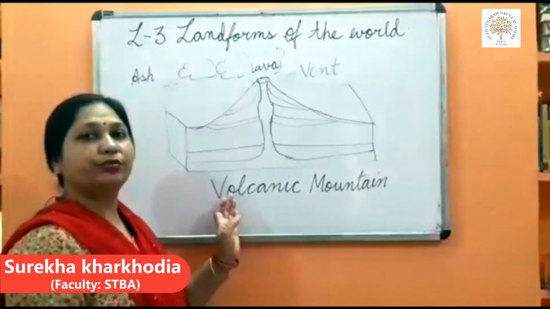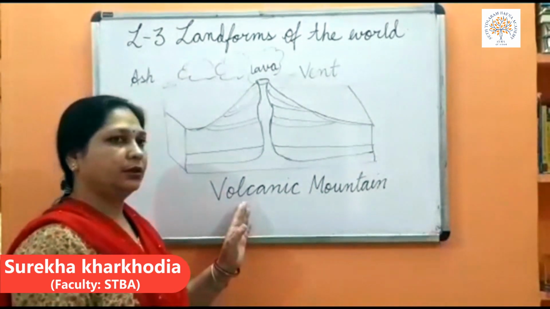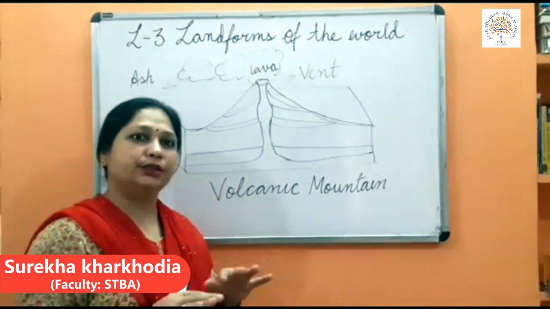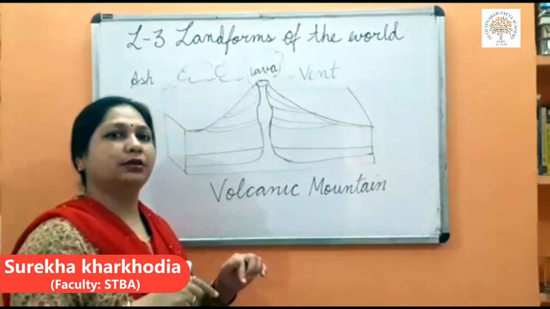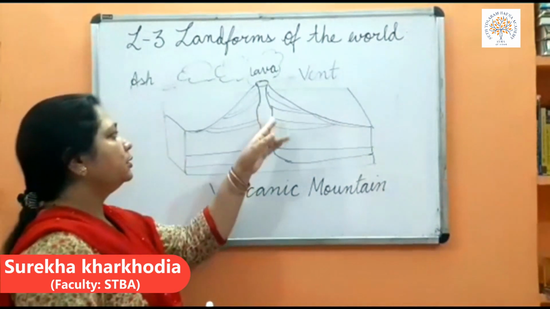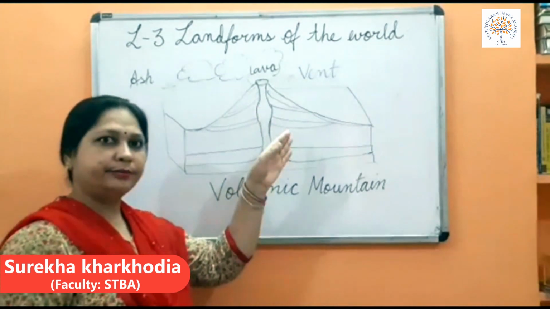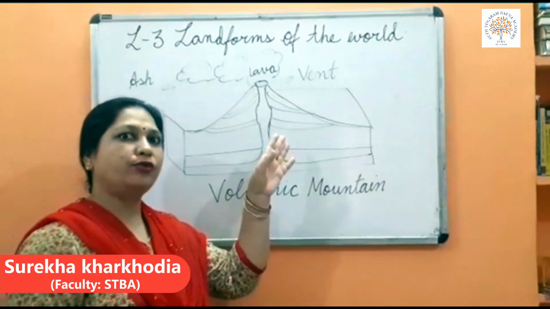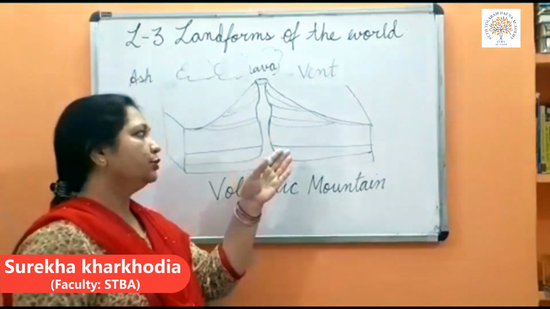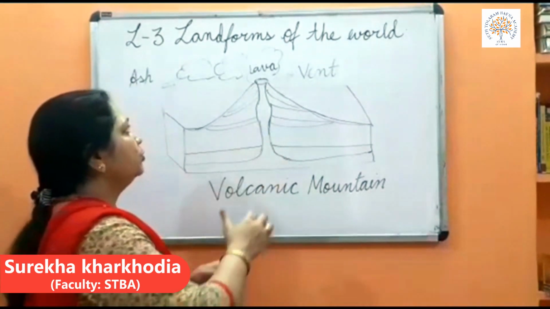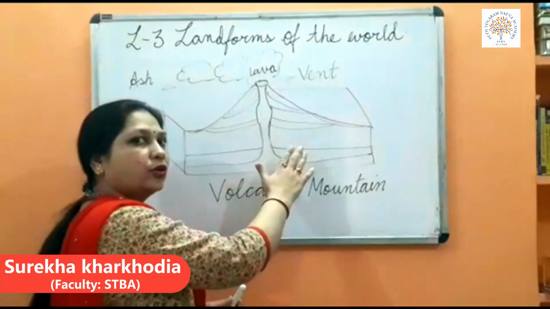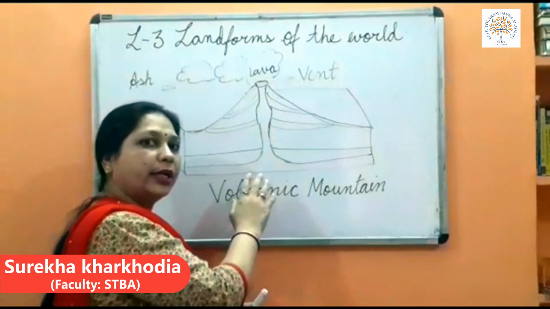Children, the third type of mountain is the volcanic mountain. You know, the surface of our earth is cool from outside, but inside the earth it is hot. Inside the earth there are rocks in a molten form, meaning melted. This molten rock is also known as magma or lava.